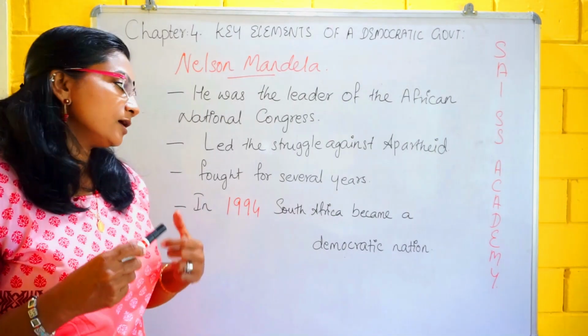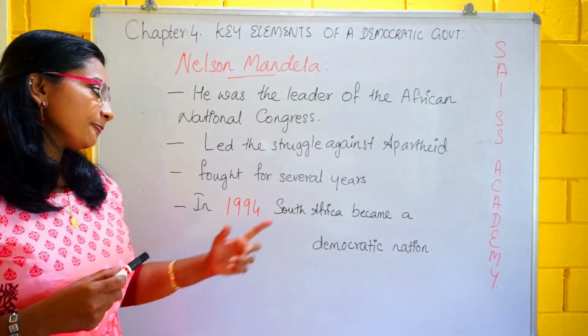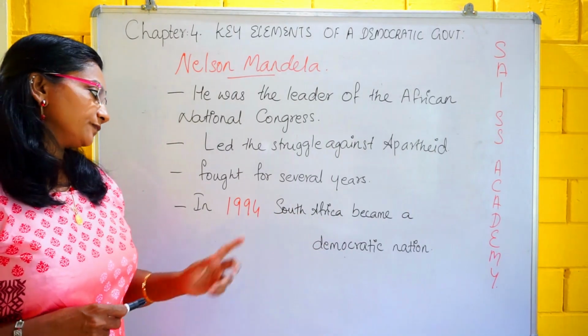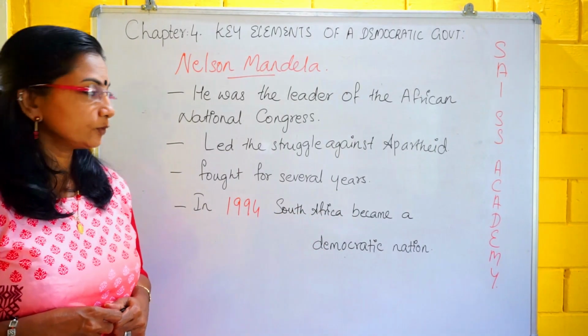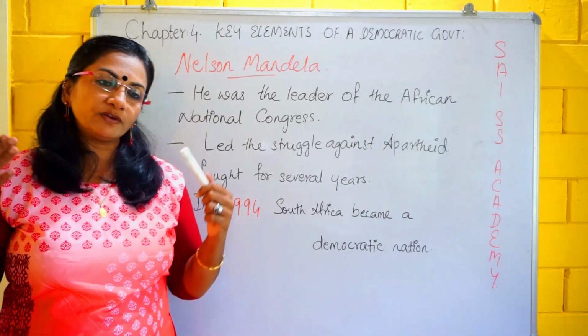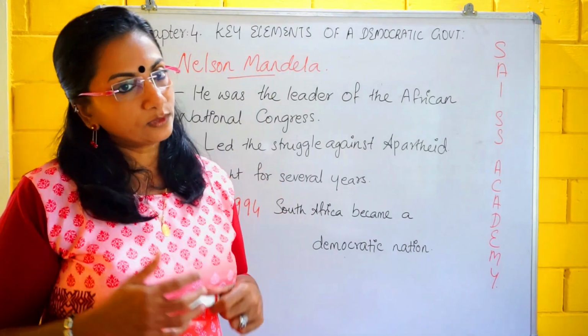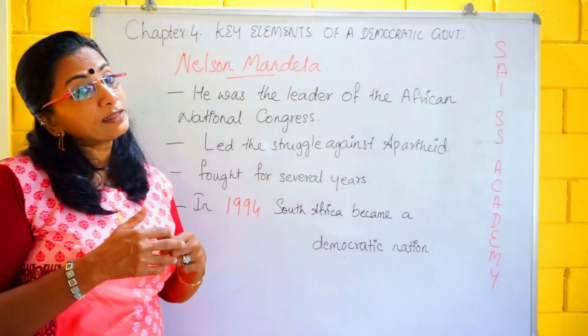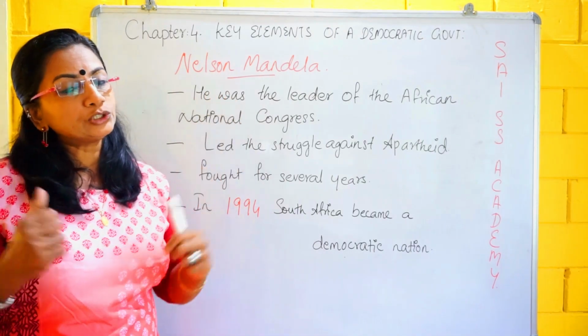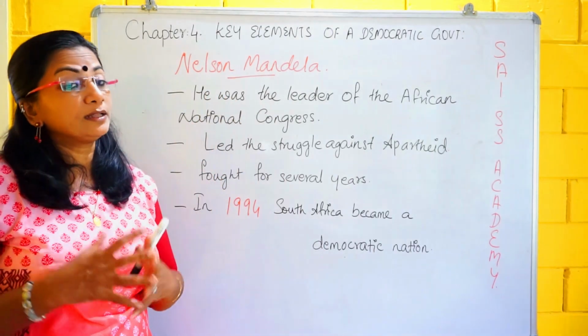There could be an objective type question: when did South Africa become a democratic nation? In 1994. From all the above examples, we can see there were a lot of difficulties faced by the people in South Africa. From these examples we can trace out how big the issue was.